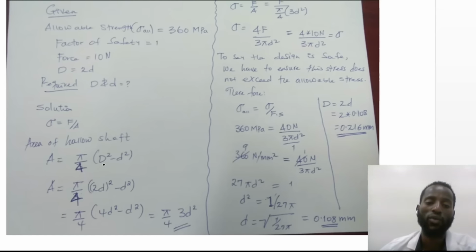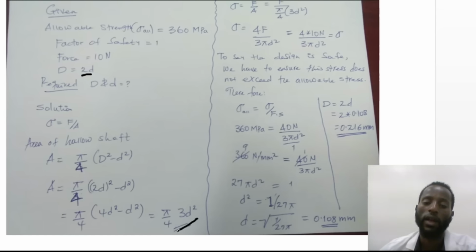And when we substitute capital D, which is equal to 2 times small d, pi over 4 into (2d) square minus d square, and simplify, the area of this hollow shaft is pi over 4 times 3d square.